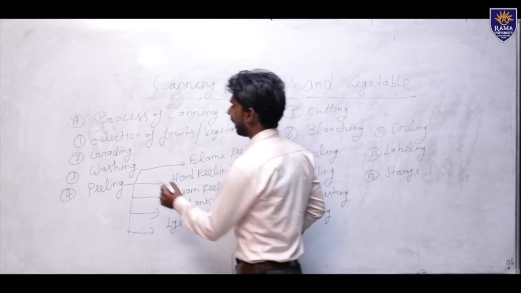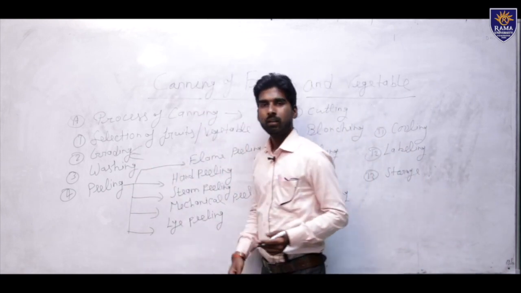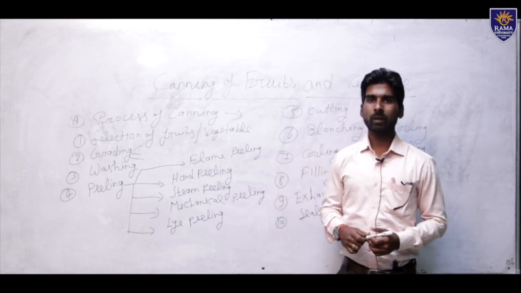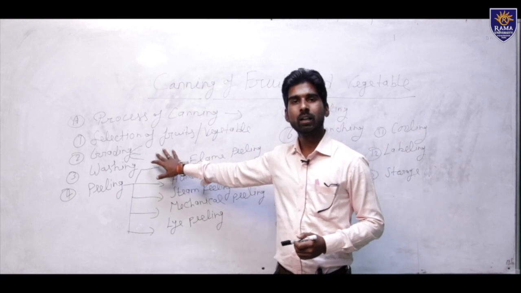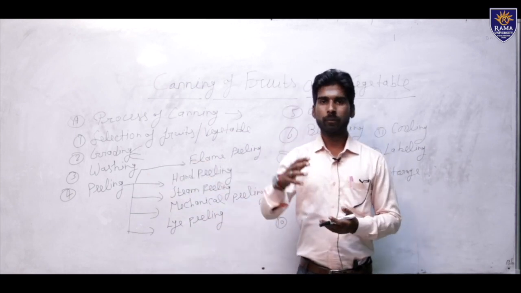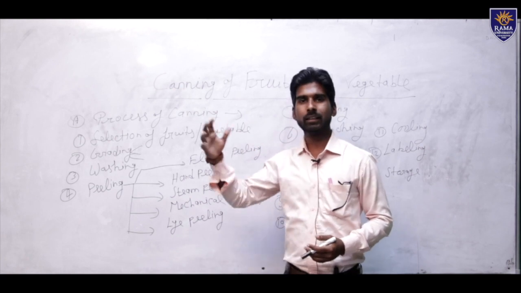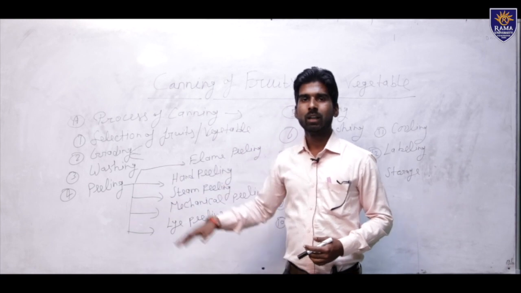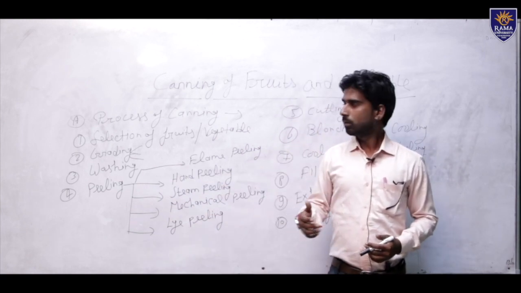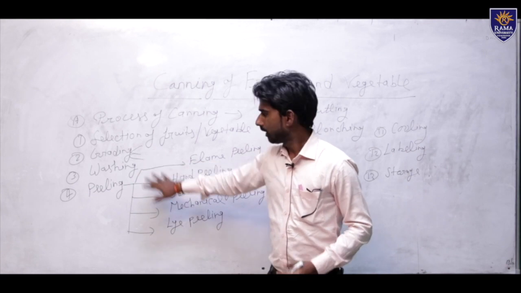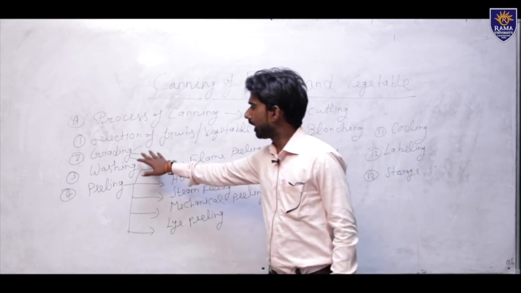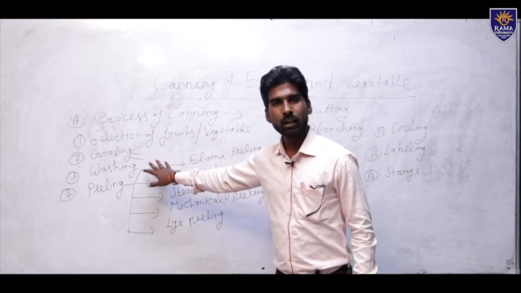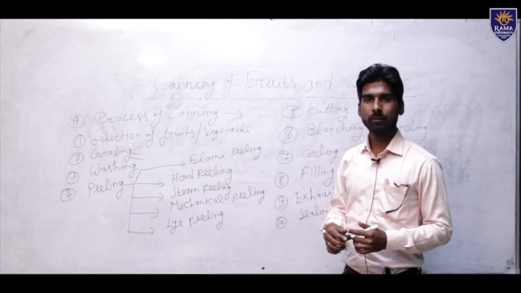Different types of grading are mentioned, like how fruits are collected in the market. When we go to the market, we see different fruits of big size, small size and lower size, and different colors, yellow color, red color. So this is the grading method. And third, after grading we use washing. When grading is completed, the fruits are washed.